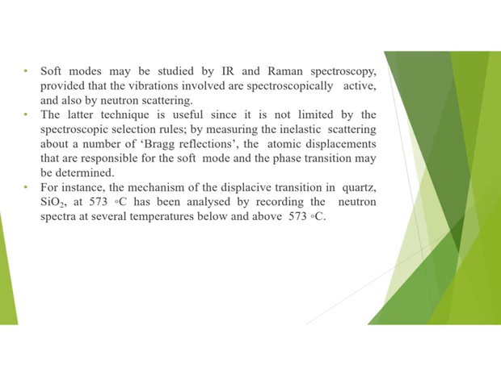For instance, the mechanism of the displacive transition in quartz, that is silicon dioxide, at 573 degrees Celsius has been analyzed by recording the neutron spectra at several temperatures above and below 573 degrees Celsius.